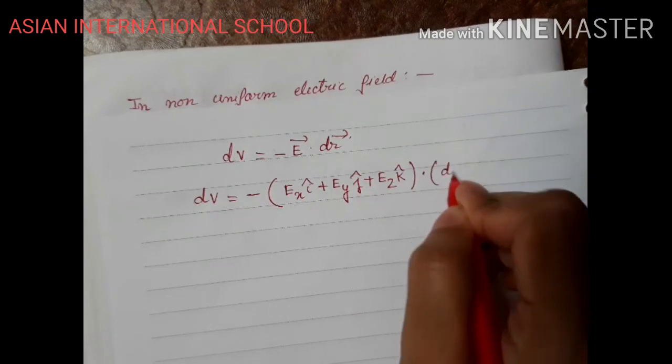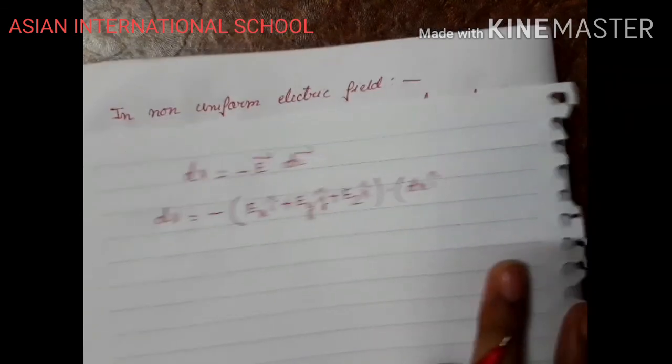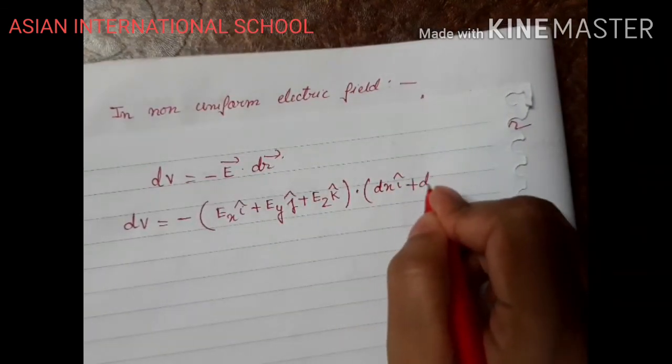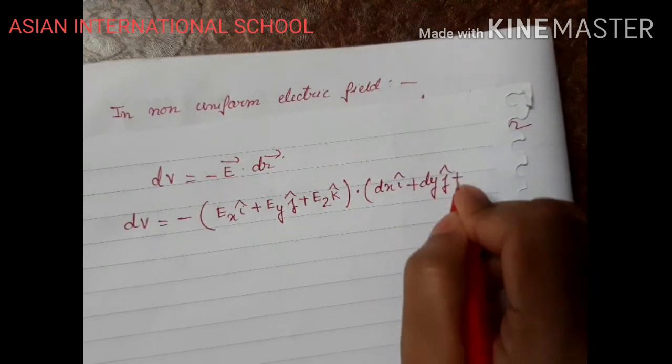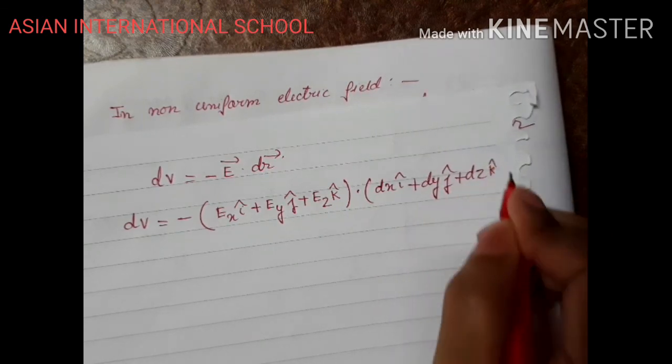Dr can be written as dx i cap plus dy j cap plus dz k cap.